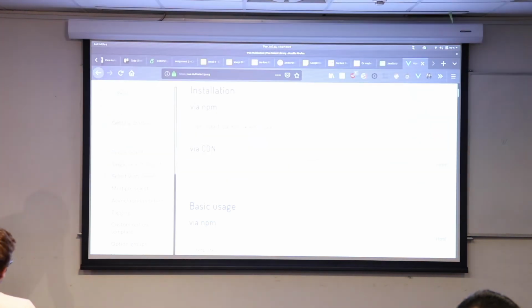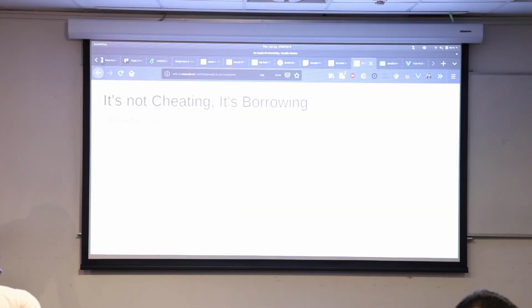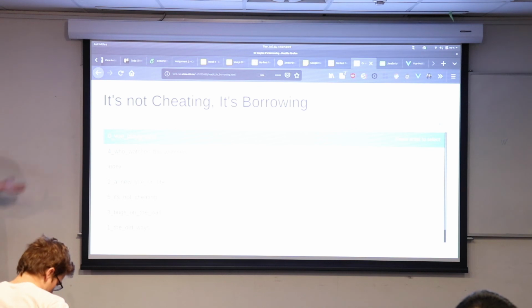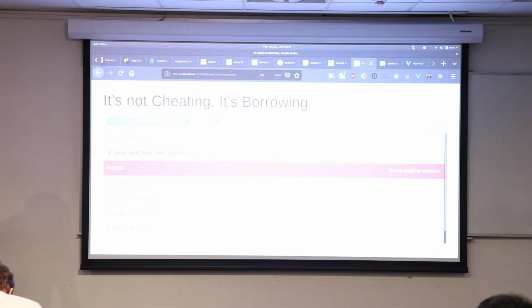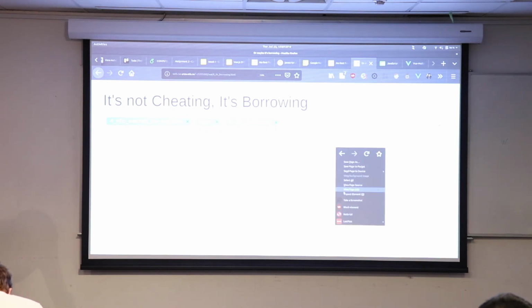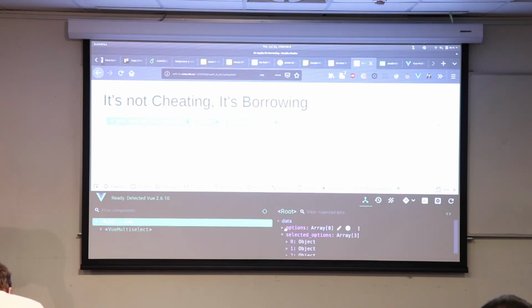So in this case, the list of options is all of the pages in my directory. But it also updates this V model of selected options. So if I choose these two, if we go into my panel here, we can see that selected options is an array with 3 elements.